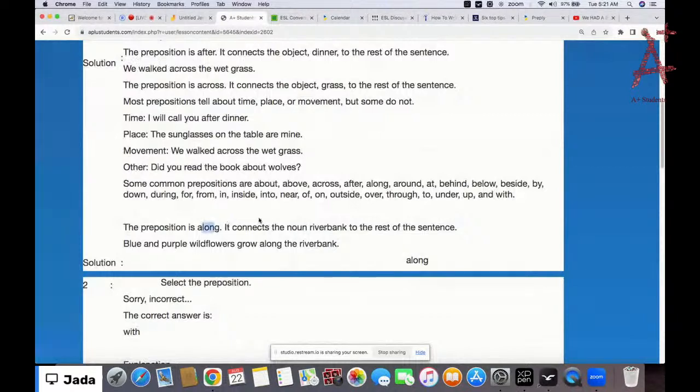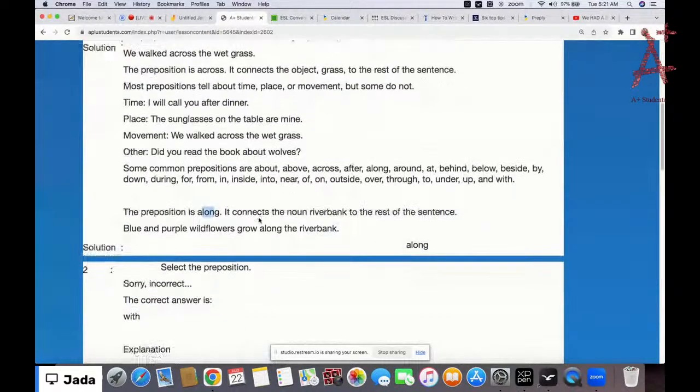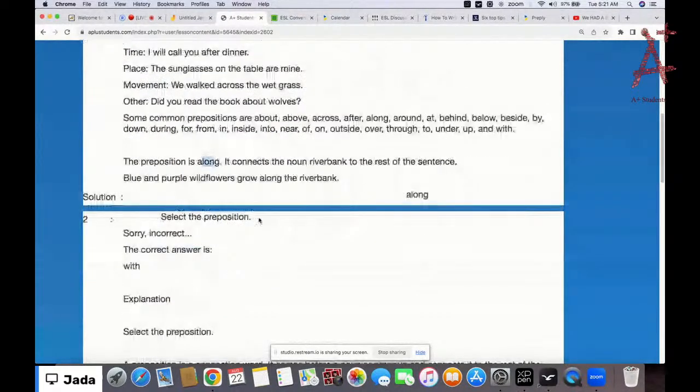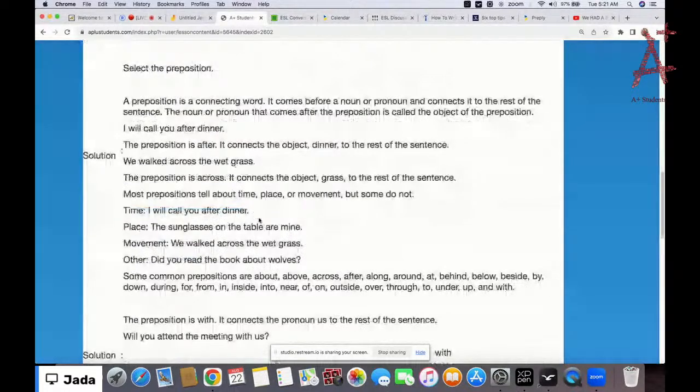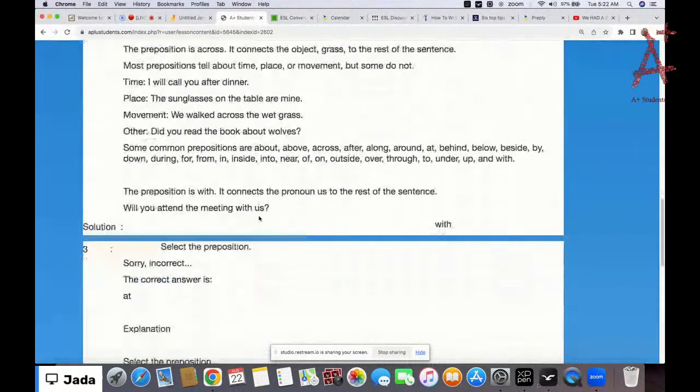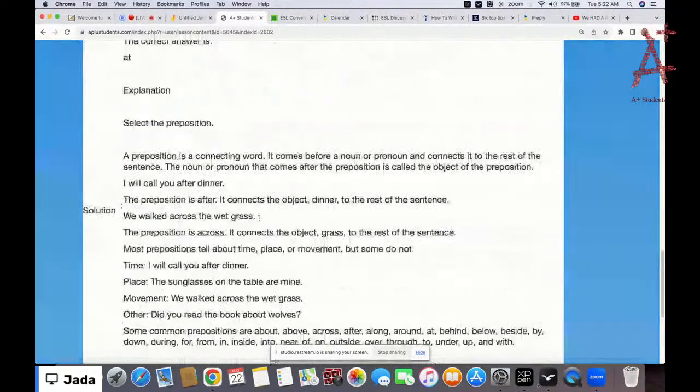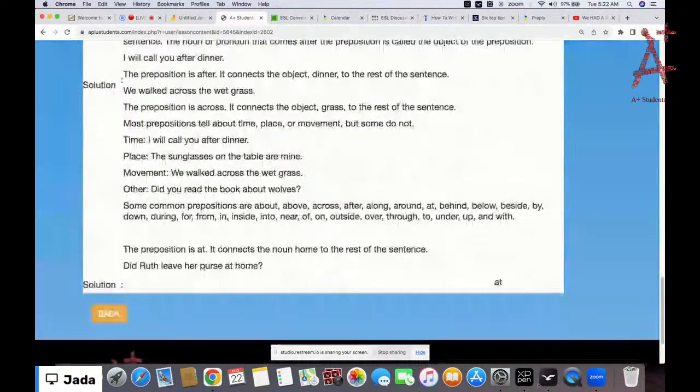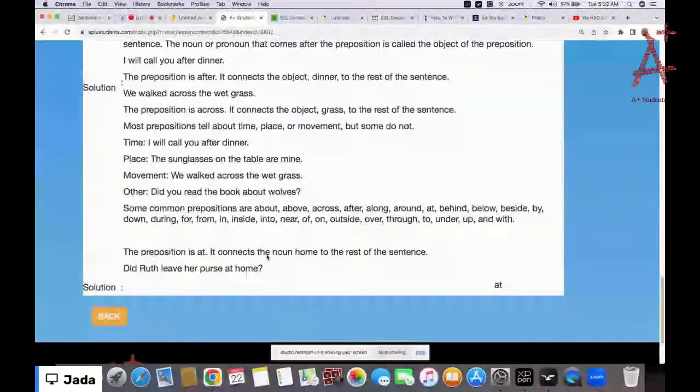So moving on, let's see some more examples. All right, it says select the preposition here in this sentence. Did Ruth leave her purse at home? So what's the preposition? At, right? Because home. So did she leave her purse at home? Home is the noun and at is the preposition.